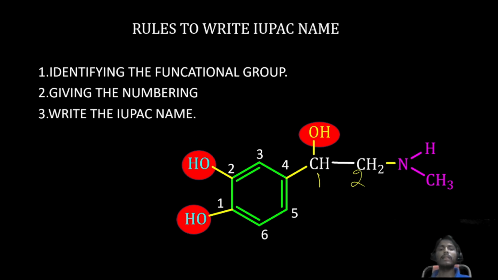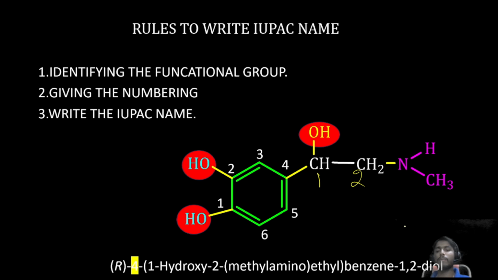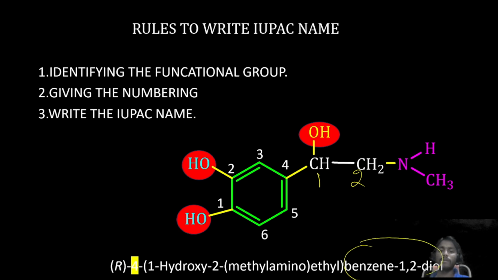Next, write the IUPAC name. Identify the functional group, give the numbering based on priority of functional group, then write the IUPAC name. When it comes to writing the IUPAC name, we need to write from the back side to the front side. First, we have identified a functional group on benzene, hence benzene 1,2 diol.